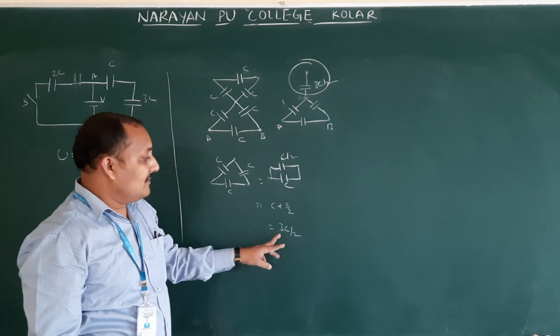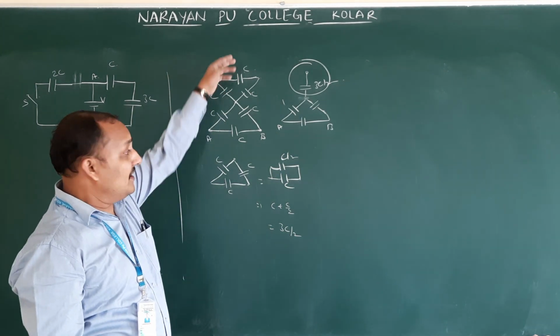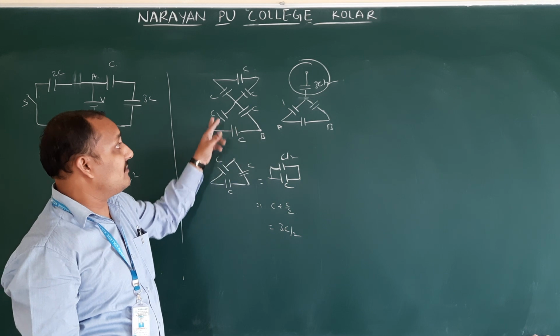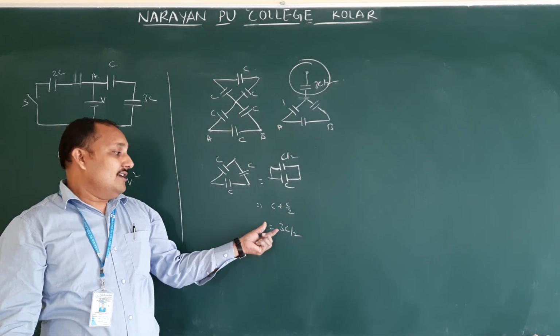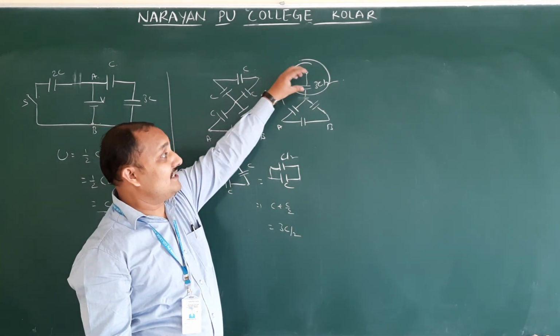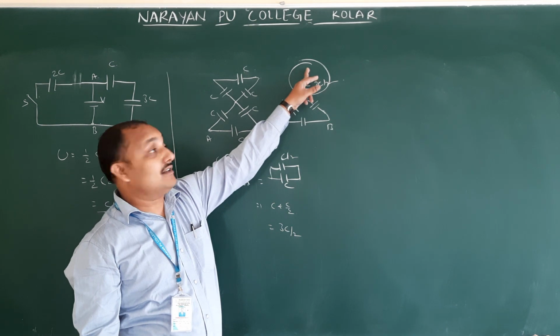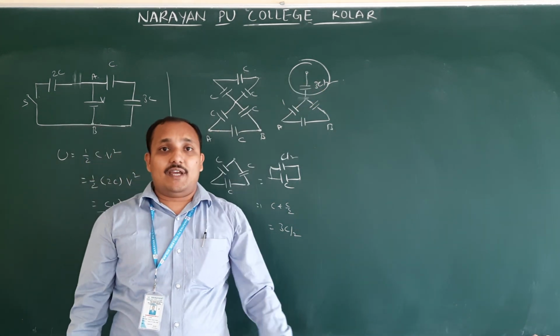This capacitor is nothing but 3C by 2. However many capacitors you connect above, unless you are connecting them to either A or B or somewhere, you will get the resultant capacity like this. Okay. So all of you should get the answer 3C by 2. Why we remove this one is because the second end is not connected to any point. Therefore we remove. Okay.